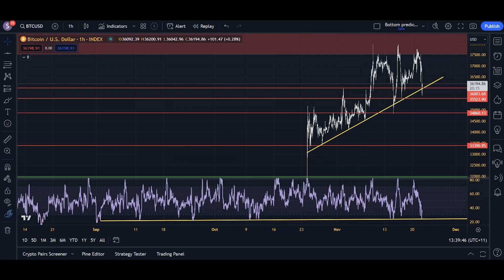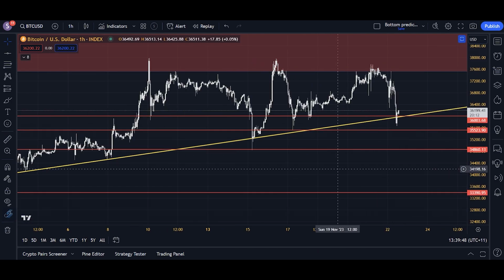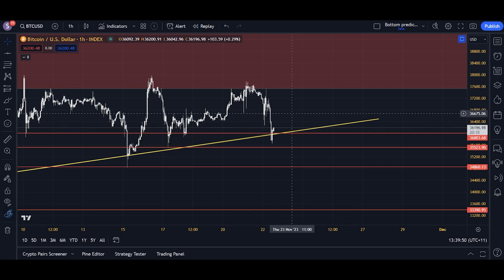But in terms of the immediate short term, you might be asking, well, if we broke down from this yellow line in the price chart, why are we back above it right now? Well, that's a good question.